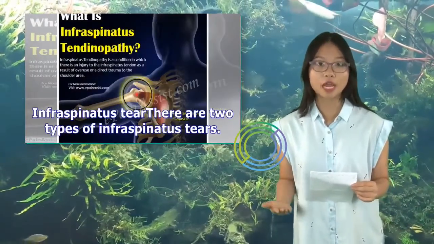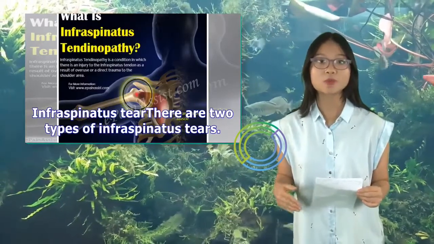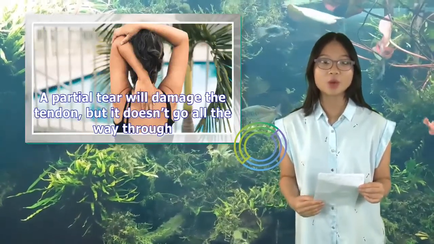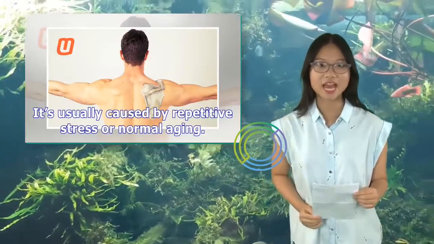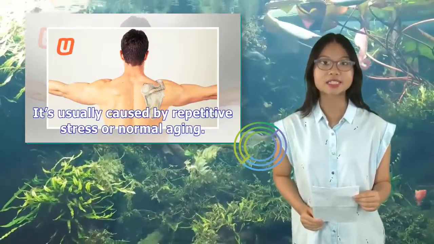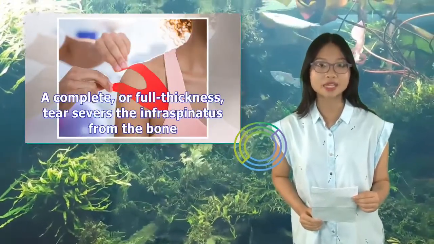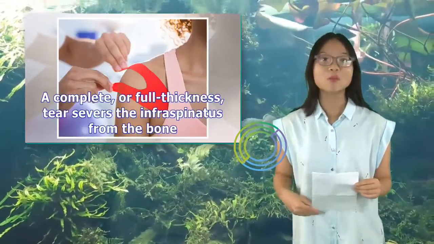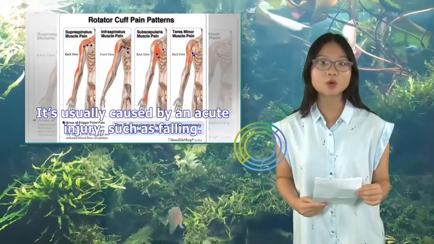Infraspinatus tear. There are 2 types of infraspinatus tears. A partial tear will damage the tendon, but it doesn't go all the way through. It's usually caused by repetitive stress or normal aging. A complete, or full thickness, tear severs the infraspinatus from the bone. It's usually caused by an acute injury, such as falling.